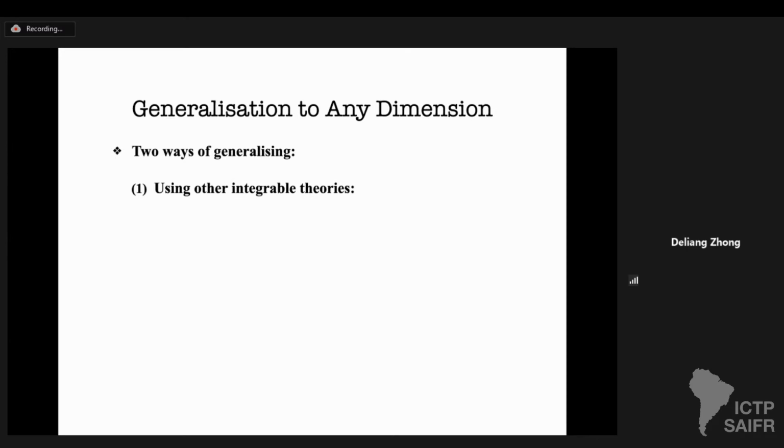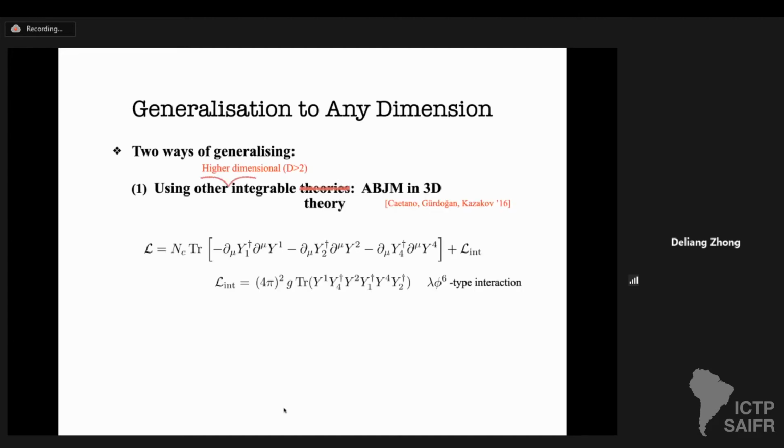Okay, now I'm going to talk about how to generalize the Fishnet theory to any dimension. Of course, there are 2 ways of generalizing. The first one is to try to perform the same double scaling in other integrable theories. However, if you think carefully about what those theories are, you immediately realize that in other dimensions, there's only one more candidate, that is ABJM in 3 dimensions.